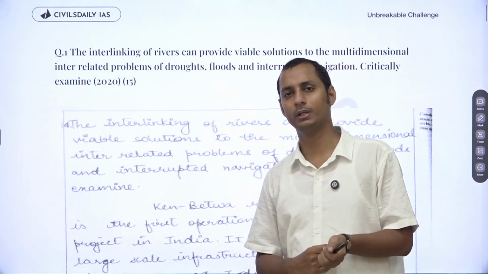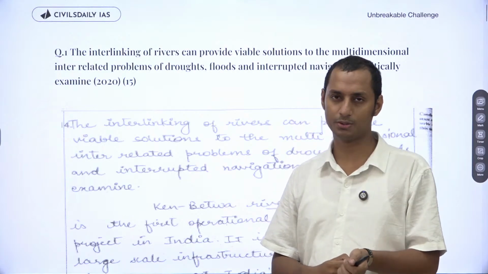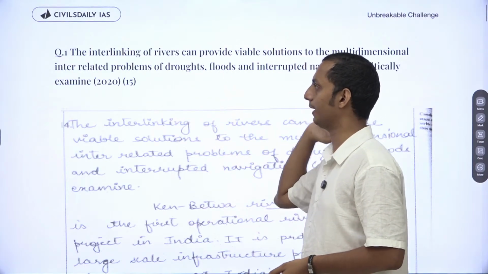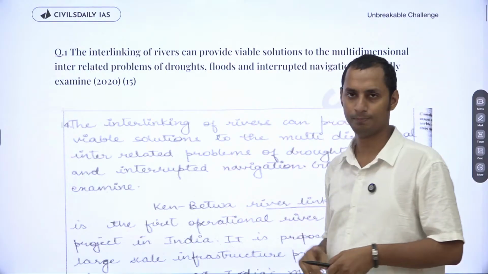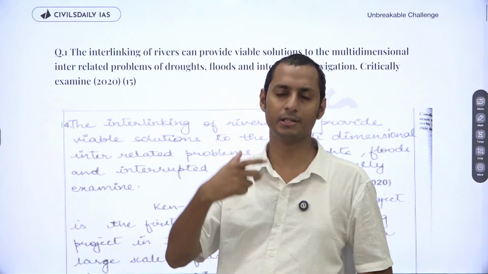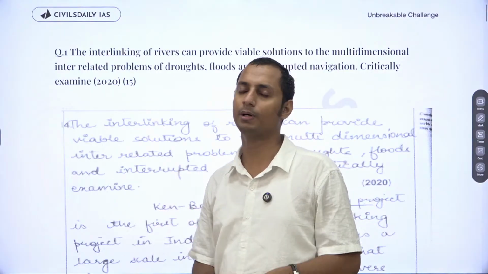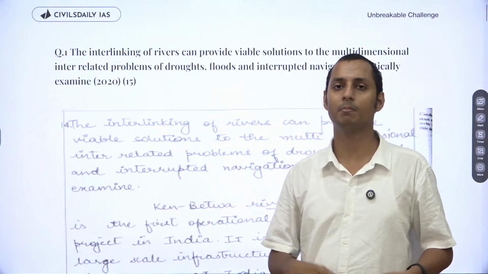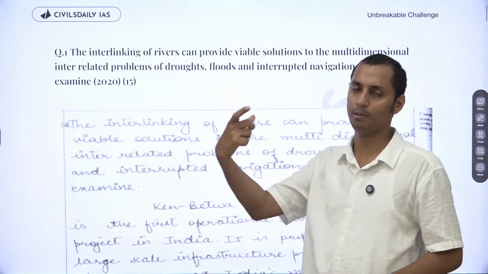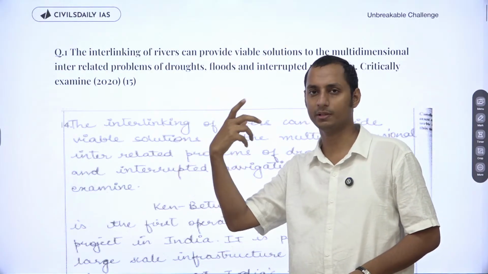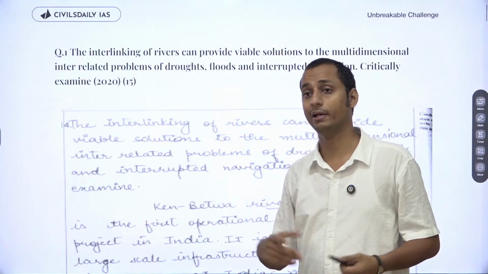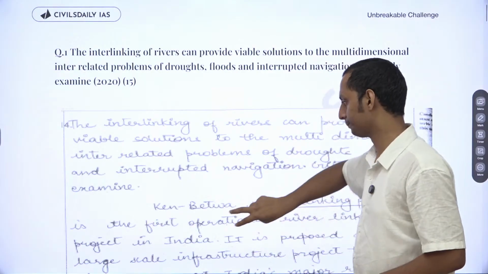No, that's not a good introduction for this course, because you have to mention the problems related to droughts, floods, and interrupted navigation. So don't go for any contemporary example. In case of floods and droughts, maybe you can provide an example, but don't go for the Ken-Betwa interlinking of rivers or something like that, because you need to mention first the droughts and all these other issues which are happening in the country. Then you can provide interlinking of rivers as a solution for this.